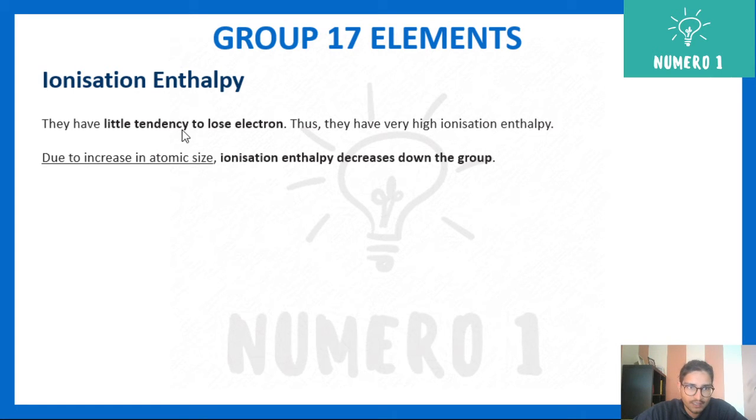Since they have a very low tendency to lose an electron, because first of all they are electronegative, and second of all they have high effective nuclear charge, and in order to complete their octet they need just one electron. So they do not want to lose an electron, rather they want to gain an electron. That's why they have very high ionization enthalpy.